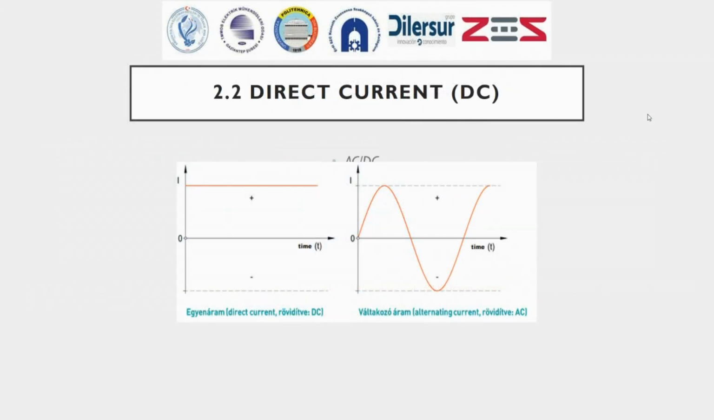Continue with direct current, DC. DC current is characterized by the fact that the direction of current and the current intensity remain constant. In DC circuits, the direction of the current does not change and it usually flows at a constant voltage and current. DC current is most often supplied by batteries, accumulators, or special power supplies.